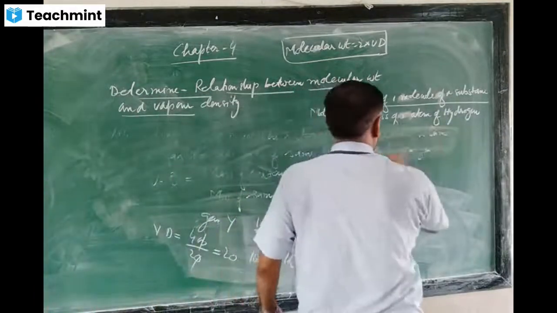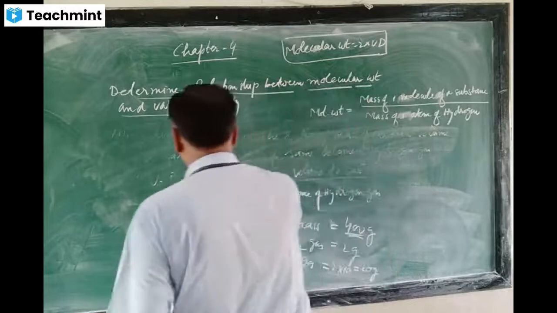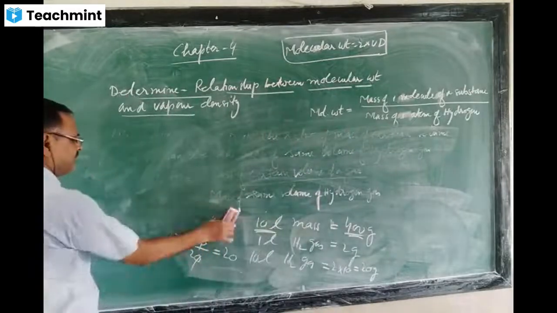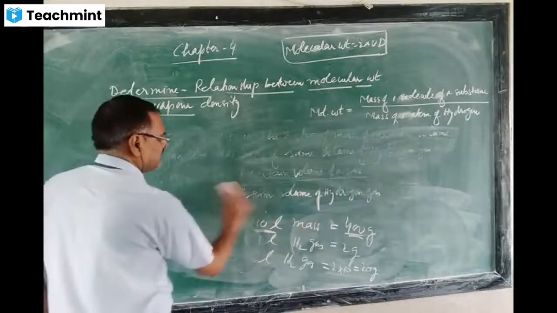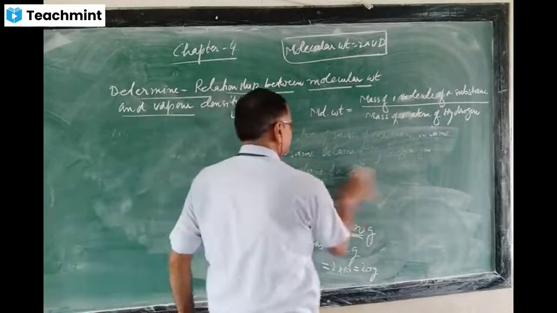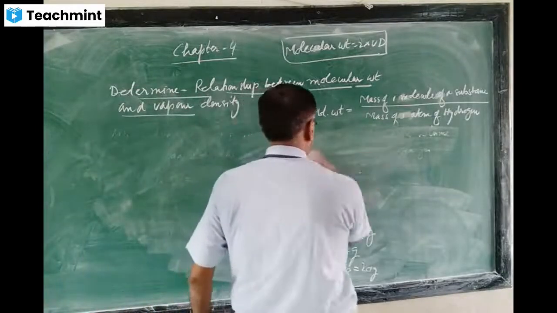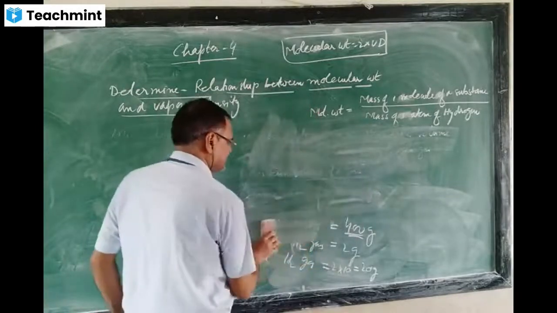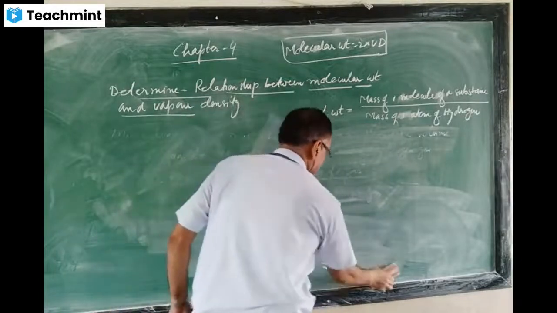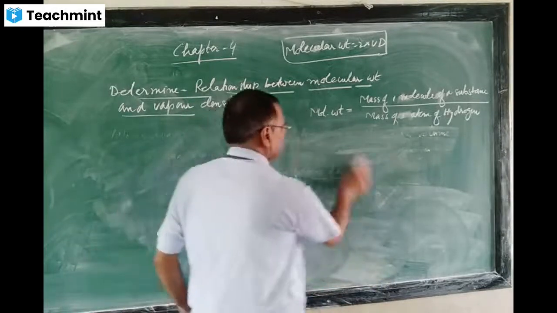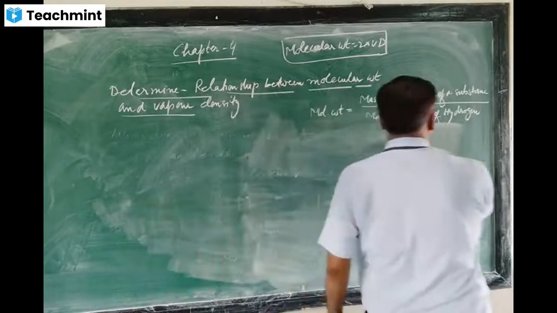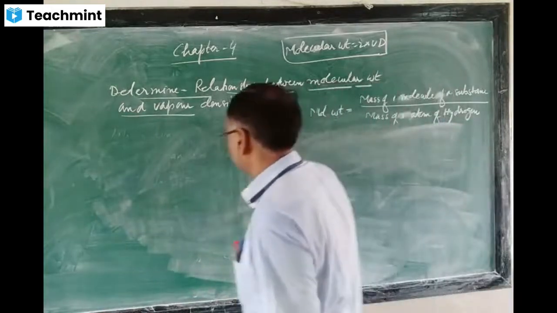Already you have studied that vapor density is the ratio of the mass of a certain volume of a gas to the mass of the same volume of hydrogen.